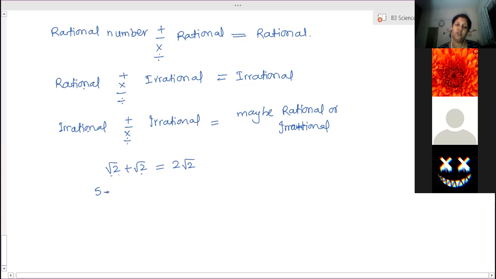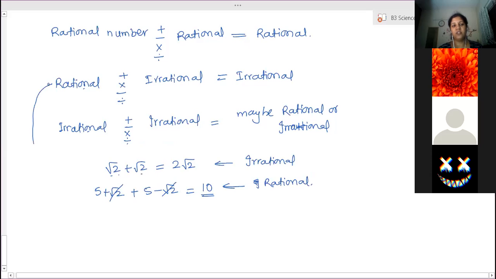But what if we add 5 plus root 2 and 5 minus root 2? Then it is rational, because root 2 and minus root 2 cancel. The answer is 10, so 10 is a rational number. So here we got an irrational result, and here we got a rational result. Are these relations clear? Now we have to prove that any arithmetic operation between a rational and an irrational is always irrational. So how to prove that?